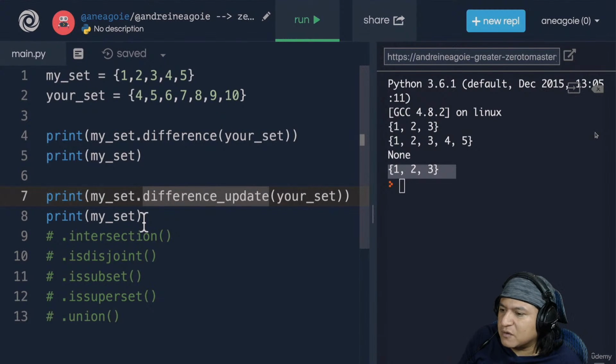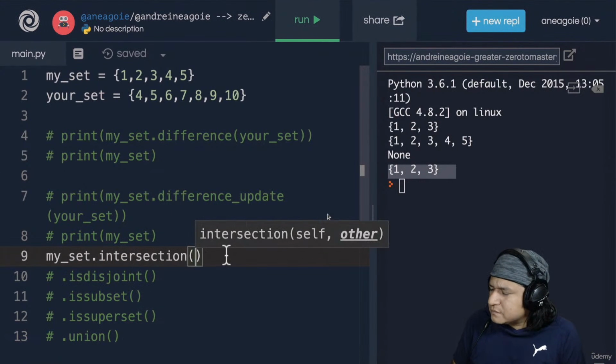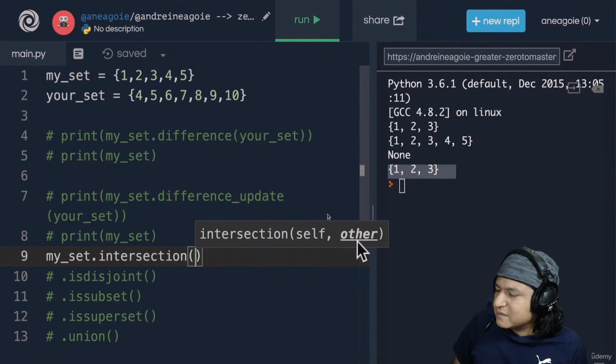I guess if I'm comparing two datasets, that's going to be useful. Right, a few more to go. Intersection. And this one, once again, my set. And in here, once again, let's read what it does. It returns the intersection with something else. Well, let's find out.